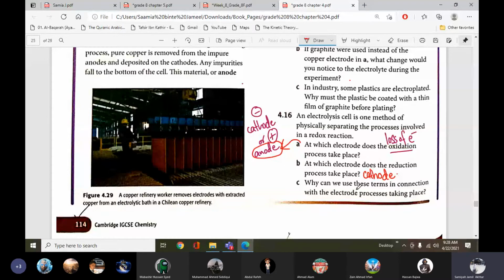Why can we use these terms in connection with the electrode processes taking place? What is the answer, boys? See at the back of the book. What is the answer of this question? 4.16 part C. Let me check it too. Just wait.